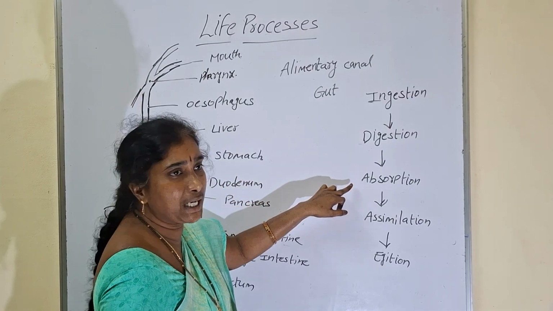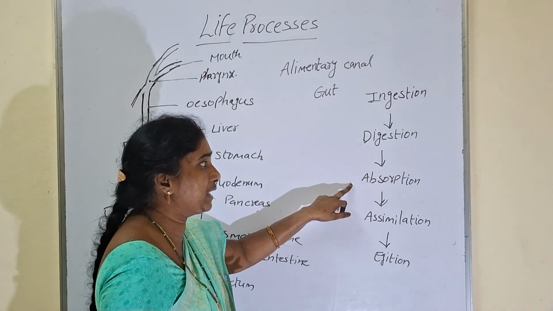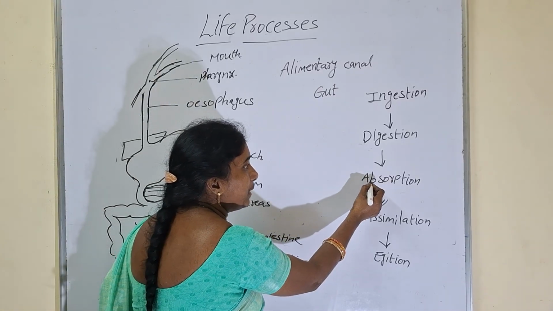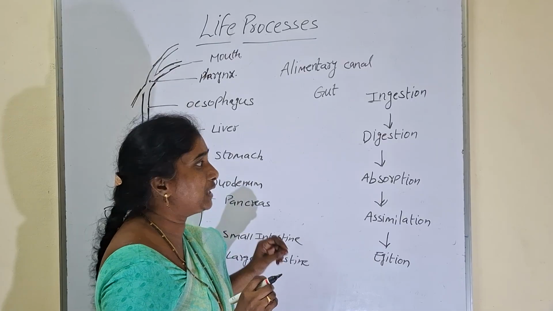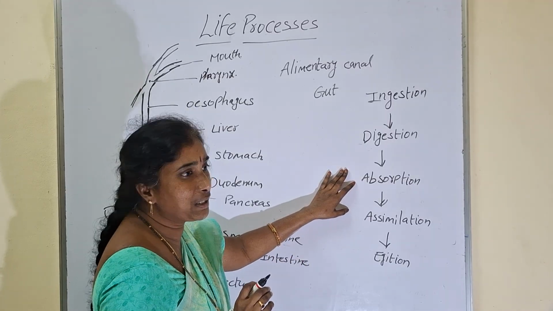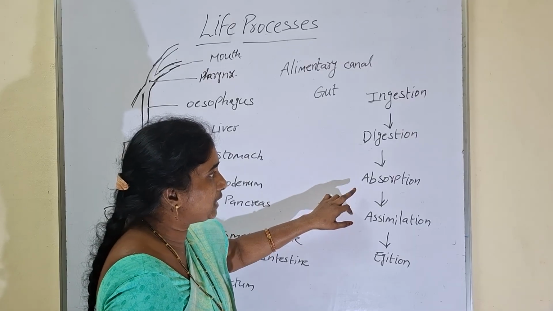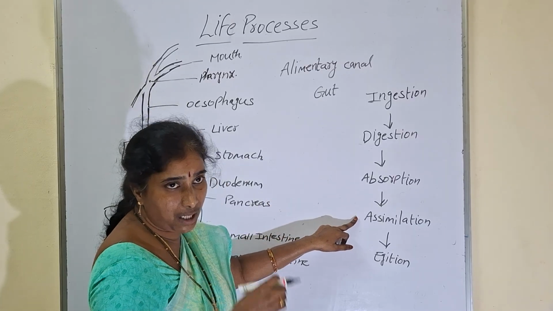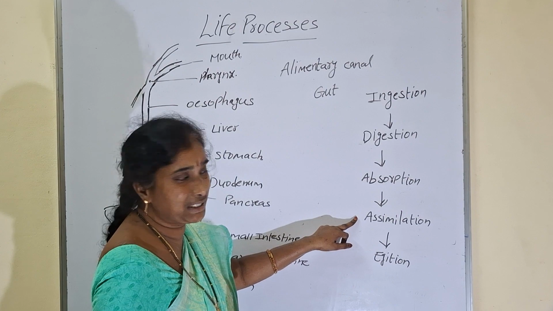After digestion, digested food will be absorbed into our blood in the small intestine with the help of finger-like structures which are present in the small intestine. So they are called villi. Through the villi, digested food will be absorbed into blood. That is absorption. After absorption, absorbed food will be helpful to generate some energy in our body.